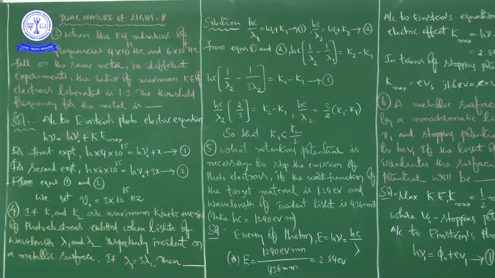Observe carefully. While solving this problem, you have to keep in mind what is photoelectric effect, right? When a metallic surface is exposed to electromagnetic radiation, that is invisible form of energy, then emission of electrons takes place from that metallic surface. This phenomenon is called photoelectric effect.